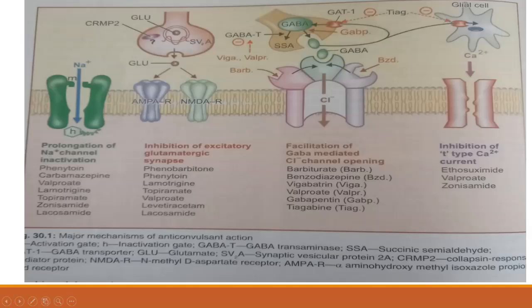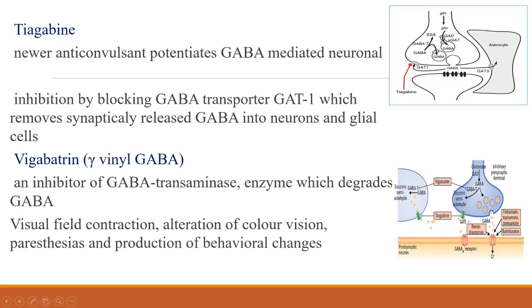What does tiagabine do? So the tia, where it is written as tia. This is tiagabine. So the transporter. It will inhibit the reuptake of GABA into the neurons as well as into the glial cell. So that is the action of tiagabine. Inhibit the reuptake so that GABA will be available here, at the synapse. So we will see what is tiagabine. It is an anticonvulsant that potentiates the GABA-mediated neuronal inhibition by blocking the GABA transporter, that is GAT1, which removes synaptically released GABA into neurons and glial cells. So by inhibiting the transporter, that is tiagabine.